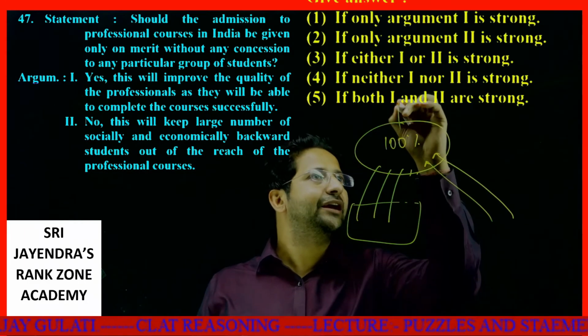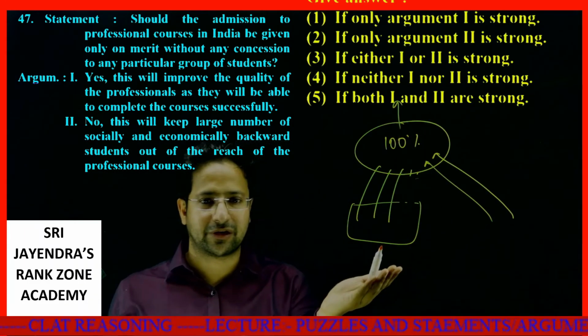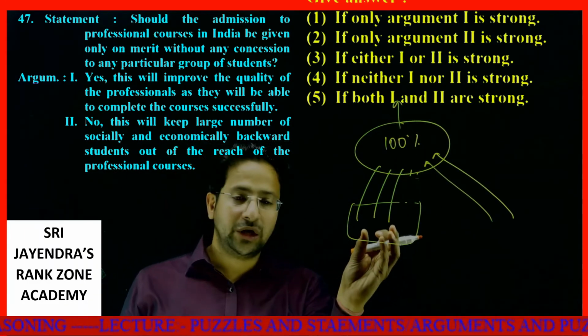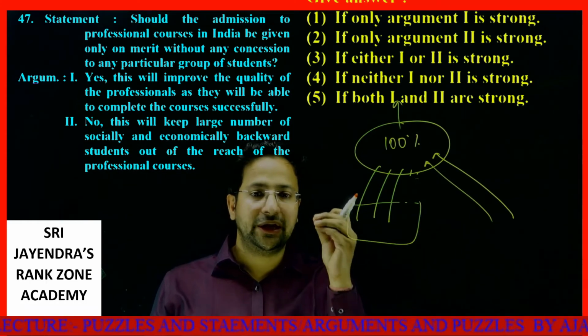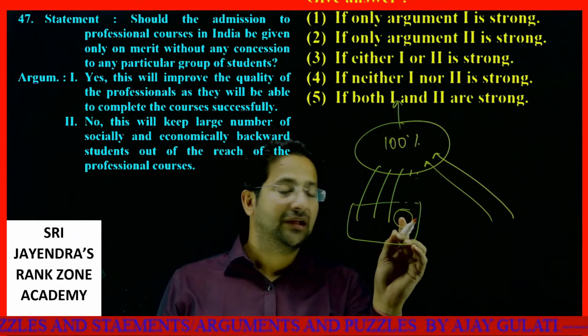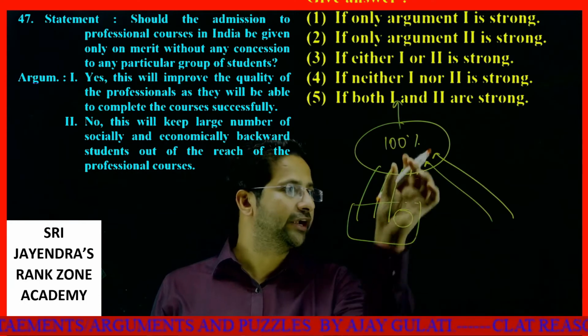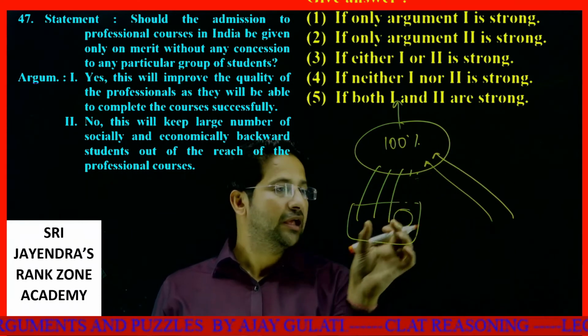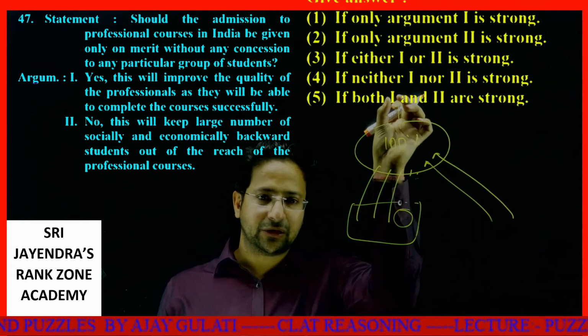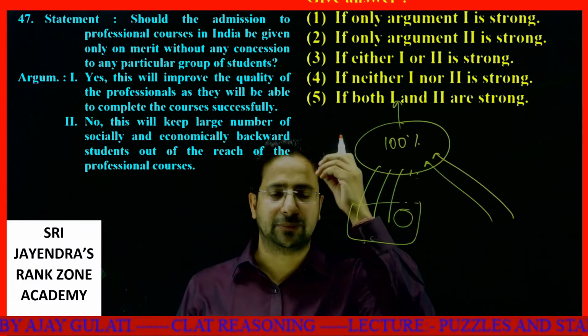See, completing the course is not at all related with quota. Quota only denies the chance to, let's say, the remaining 2% or 3% who could get in had these people not been getting there. If I get in, completing the course is nothing related to quota. So this is absolutely weird.